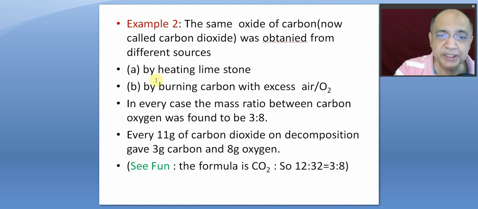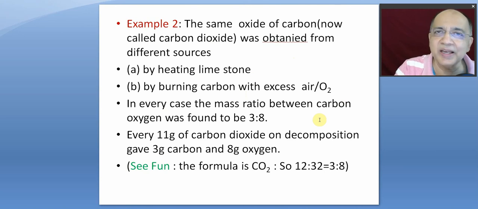One of them is by heating limestone or chalk, which are calcium carbonate ores, minerals. So one of the methods of getting the same oxide of carbon is by heating limestone, and the other method is by burning coke or carbon in excess of air. So the sources are different, but the compound is same. How? The properties are same.